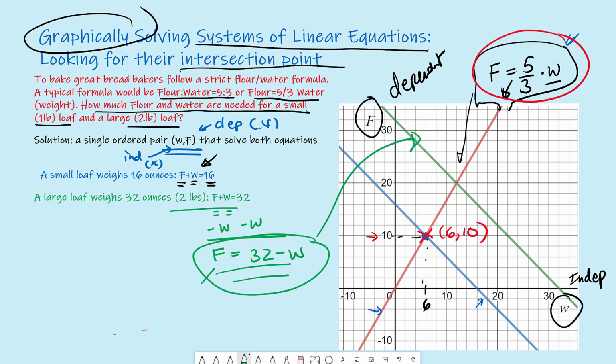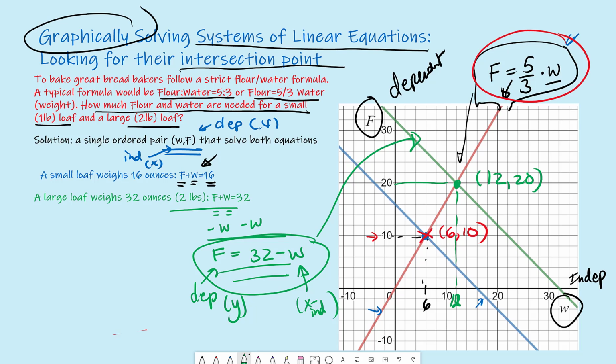Again, F, flour, is the dependent variable, like our Y, while W is similar to our X, our independent variable. So where do these two intersect? They intersect right here. In water, we have 11 and 12. Each one of these squares is 2. And our flour is 20 here, so we have the point (12, 20).